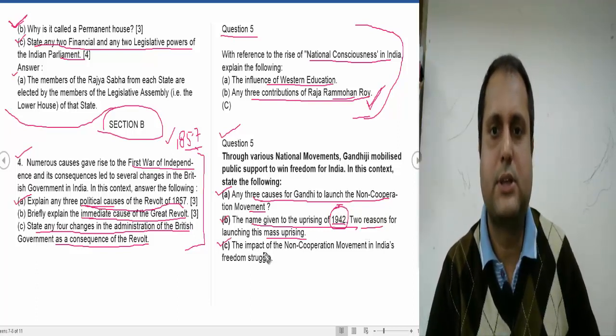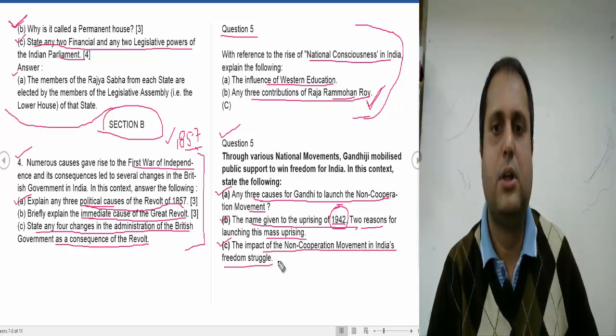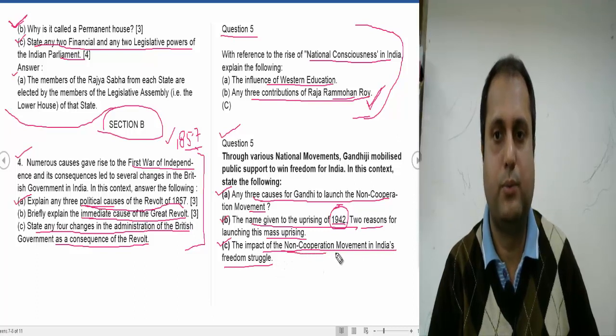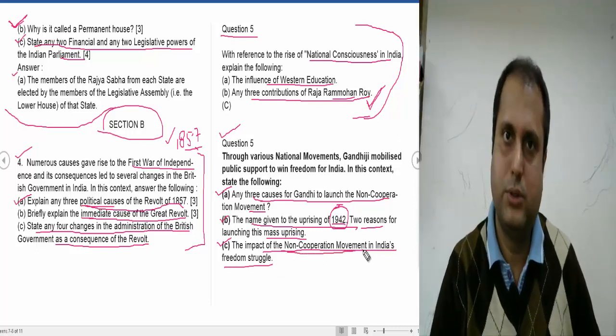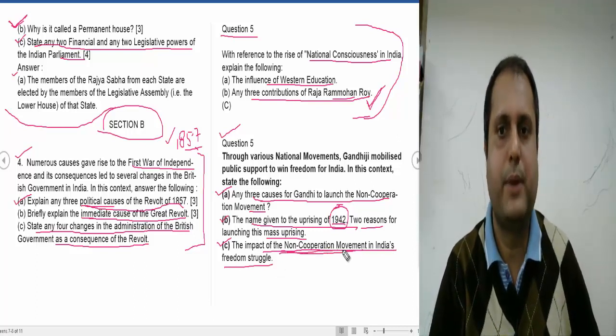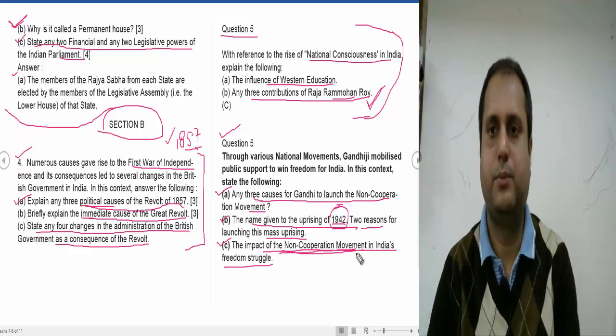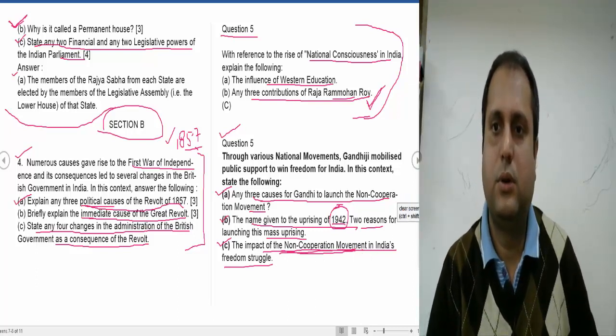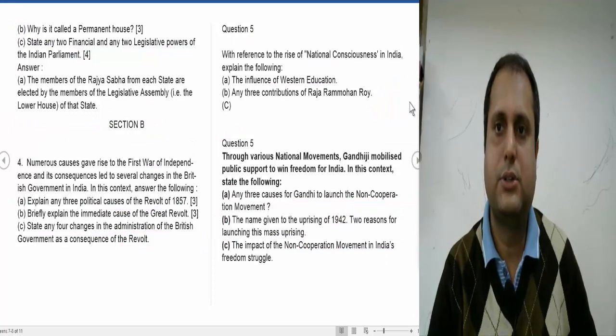Part C is asking the impact of the non-cooperation movement on India's freedom struggle. The impact of the non-cooperation movement is the Hindu-Muslim unity. Now let's see some other questions.